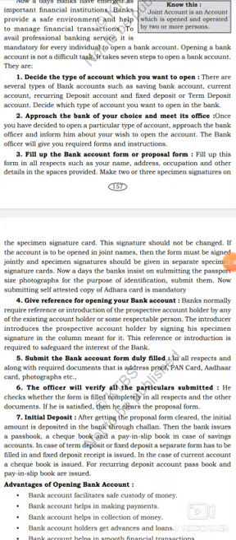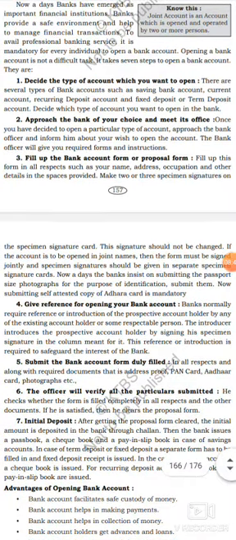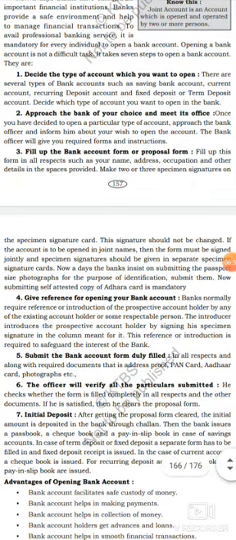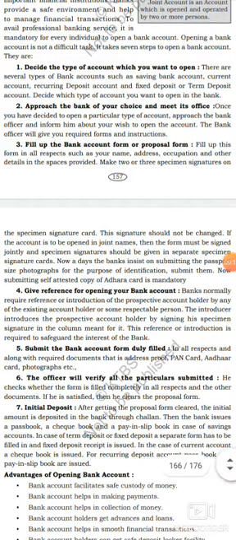Listen, there are several types of bank accounts such as savings bank account, current account, recurring deposit account, and fixed deposit or term deposit account. Decide which type of account you want to open in the bank. Got it? You know already there are 4 types of account in a bank. What are they? Savings bank account, current account, fixed deposit account, and recurring deposit account. Among these, which one you want to open? First we need to decide.